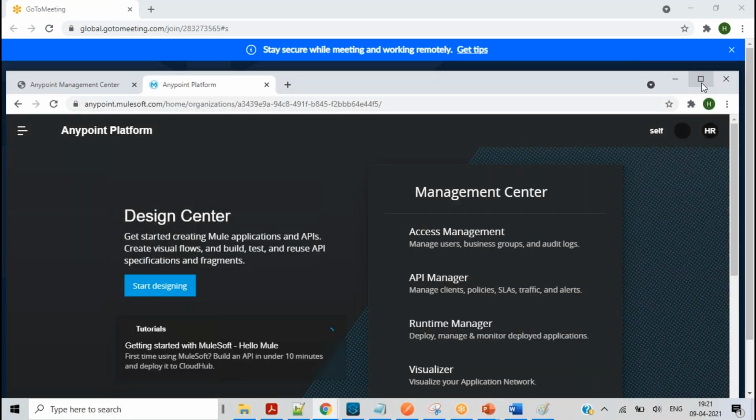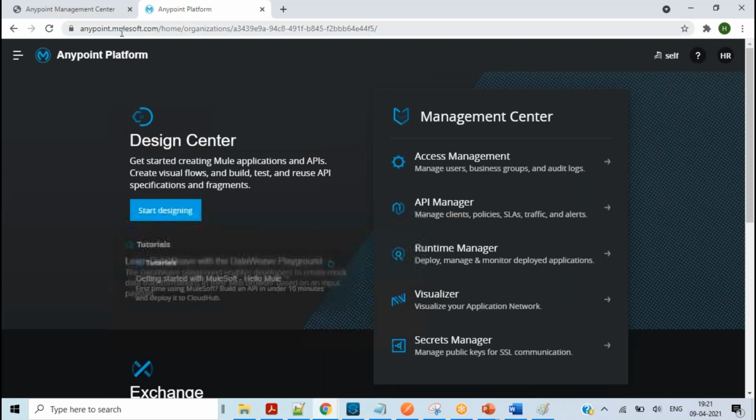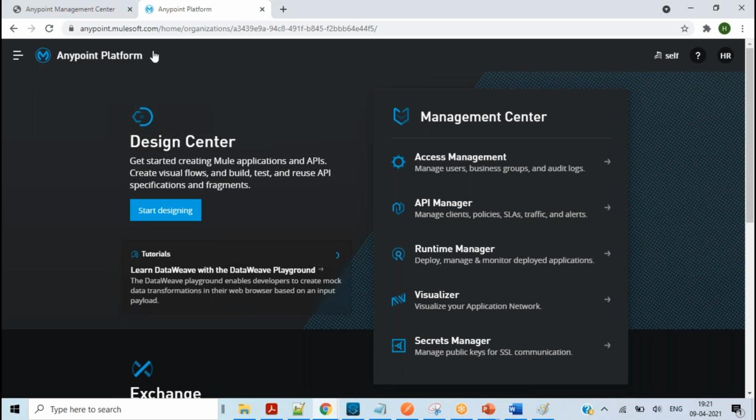Here, Anypoint Platform is a cloud-based application that you can access if you have an account. We can get a free account for one month. Every month it will expire, so we need to create a new account if you want to test the functionalities. Here we have a number of options, and when the situation comes, I will explain them one by one.